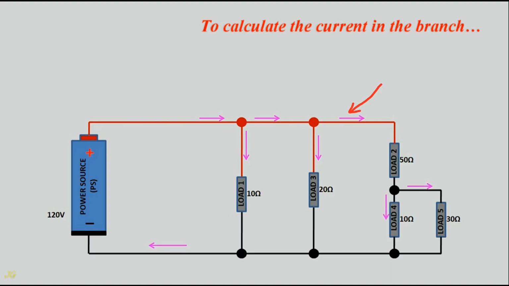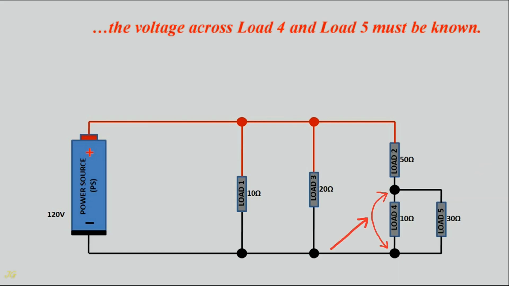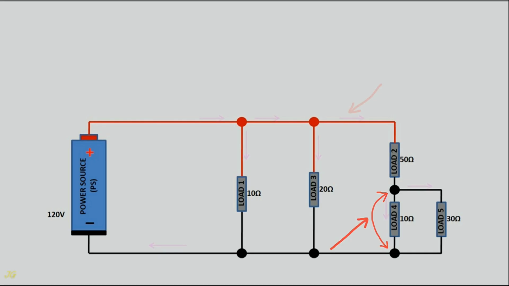To calculate the current in the branch with load 2, load 4, and load 5, the voltage across load 4 and load 5 must be known.